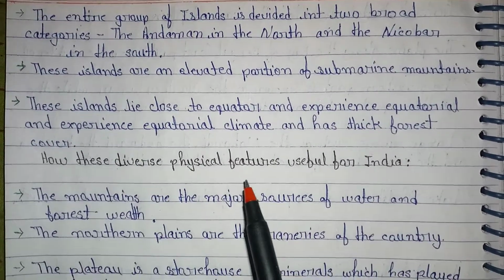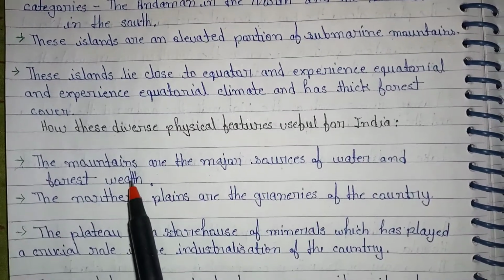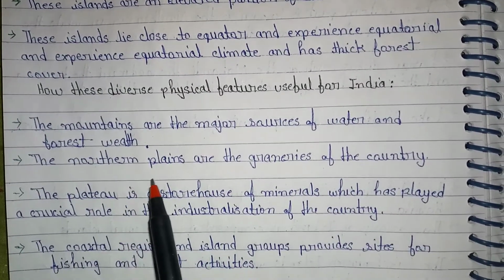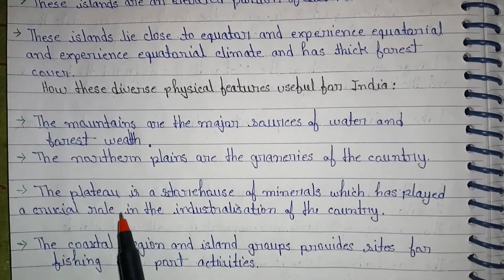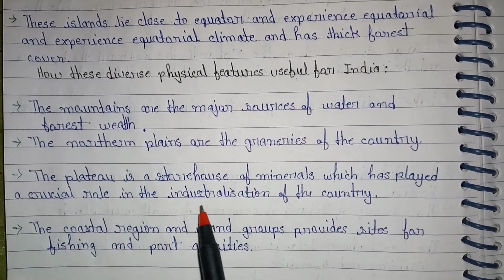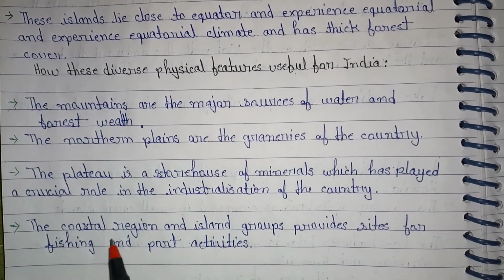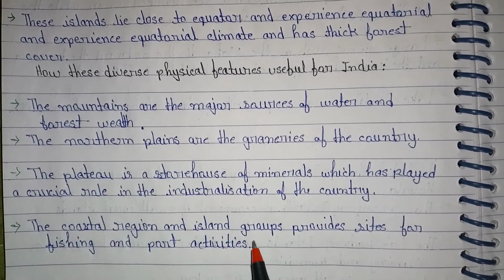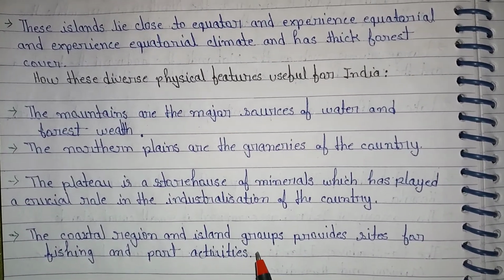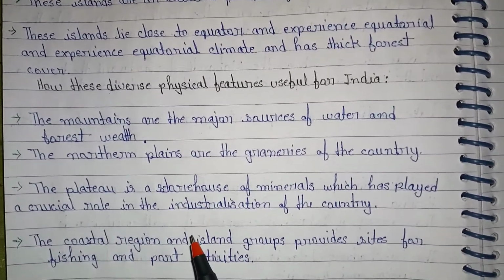How are these diverse physical features useful for India? The mountains are the major source of water and forest wealth. The northern plains are the granaries of the country. The plateau is a storehouse of minerals, which has played a crucial role in the industrialization of the country. The coastal regions and island groups provide sites for fishing and port activities.